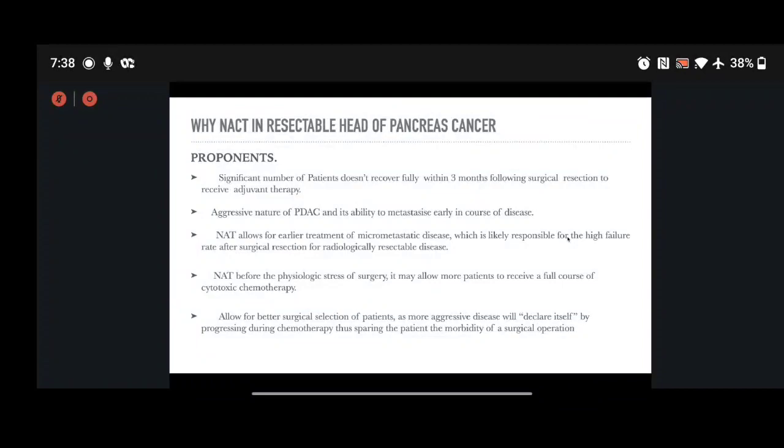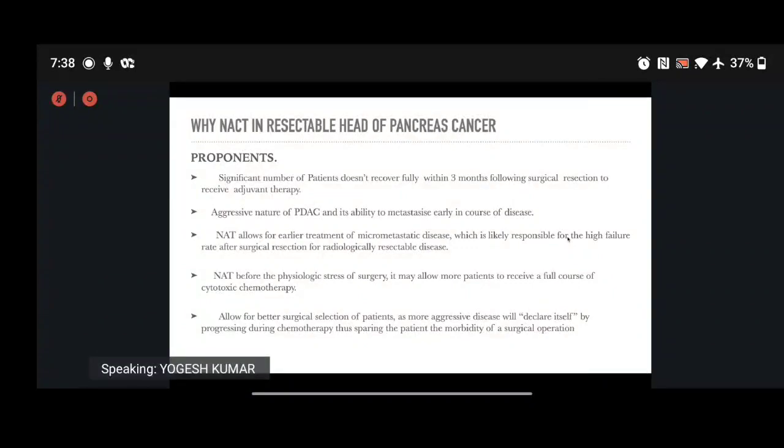The aggressive nature of pancreatic cancer and its ability to metastasize early in the course of the disease has been demonstrated by various trials, which show that it is a systemic disease right from the onset, be it resectable or borderline resectable pancreatic cancer. So with the incorporation of neoadjuvant therapy, we can treat the micrometastatic disease earlier, which is more likely responsible for the high failure rate following surgical resection. And administration of neoadjuvant therapy before the physiological stress of the surgery may allow the patients to receive the full course of cytotoxic chemotherapy.